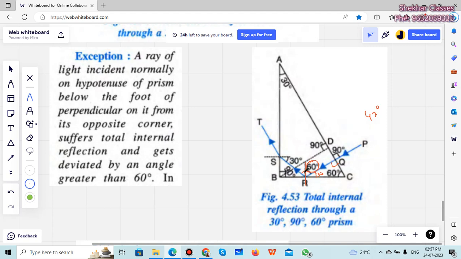Now this is 90, right? And this is how much? 60. So this will be 30 here. If this is 30, this must be 60. And if this is 60, then if you draw the normal over there, total is 90. 90 minus 60 is how much? This is 60 here.